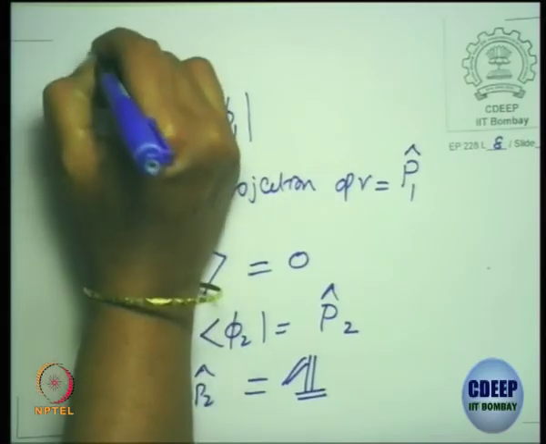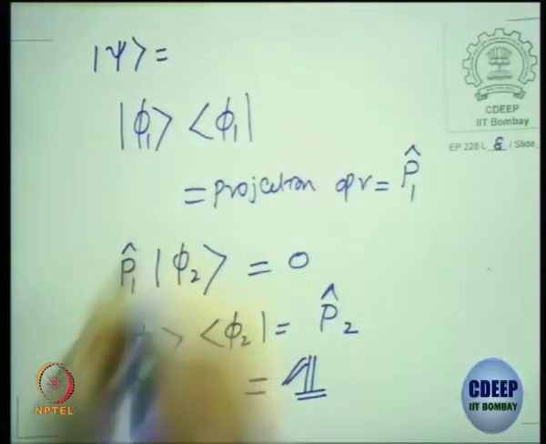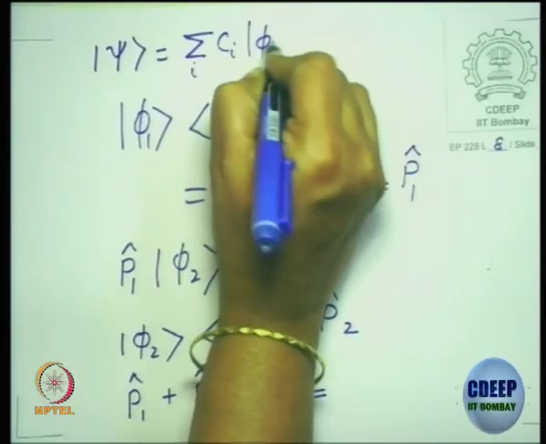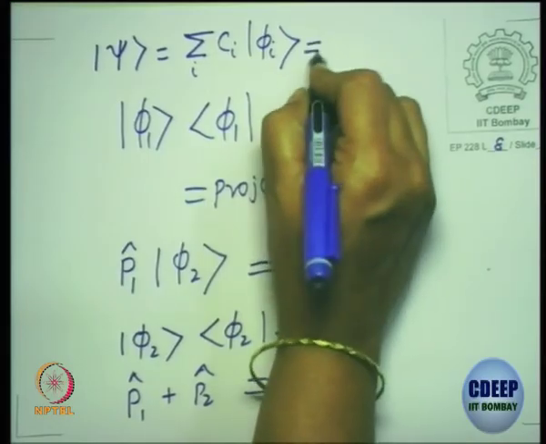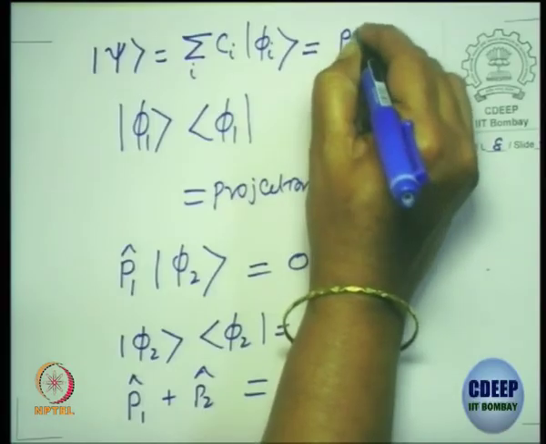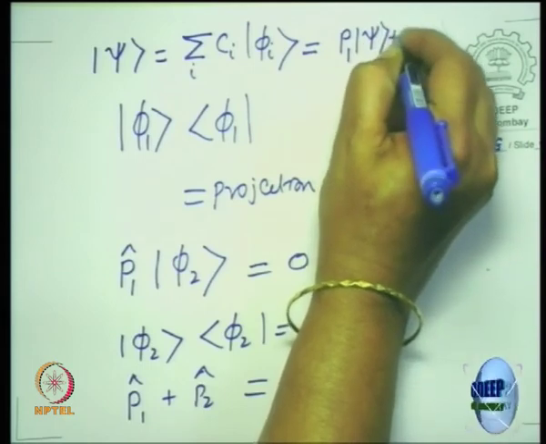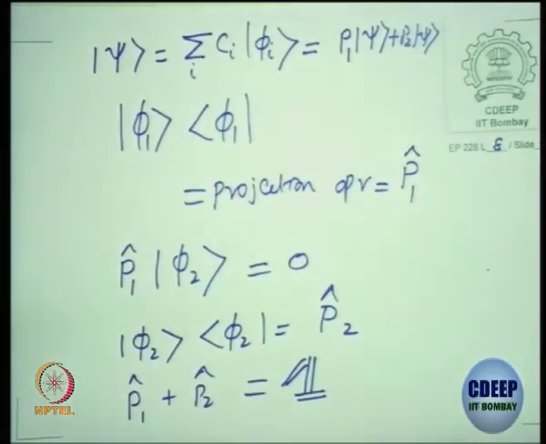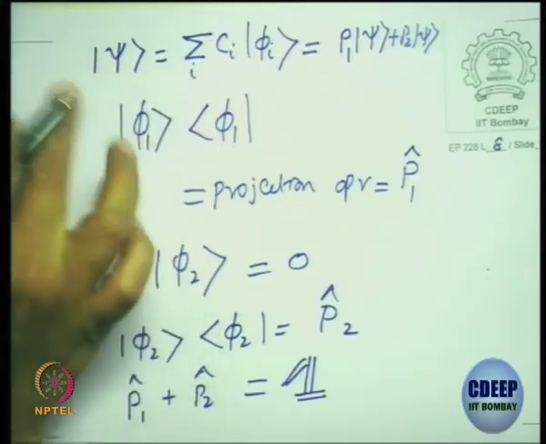So whenever I write an arbitrary state psi, I could write this as I said, some C_i times phi_i. I could also write it as projection operator P1 psi plus P2 psi. Because P1 plus P2 is identity, the state psi